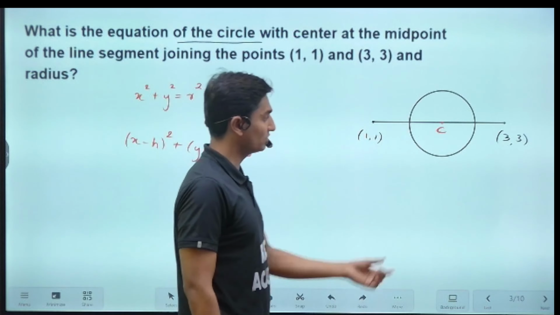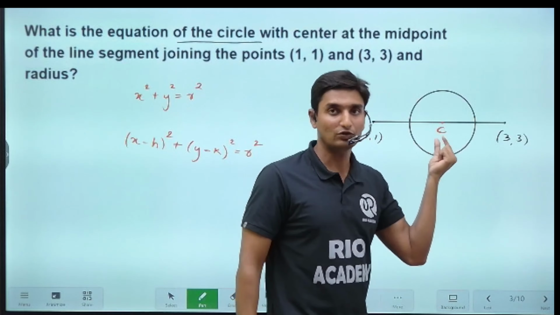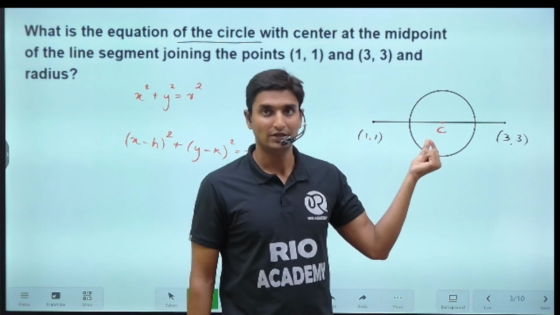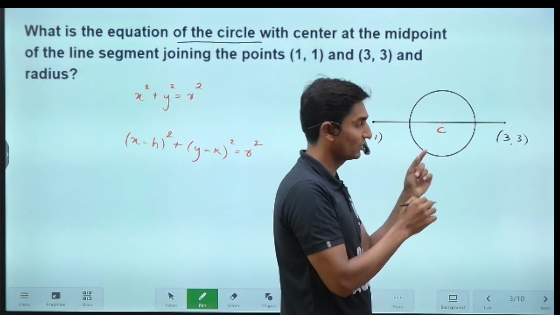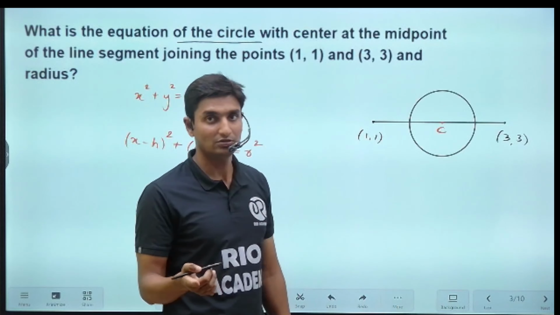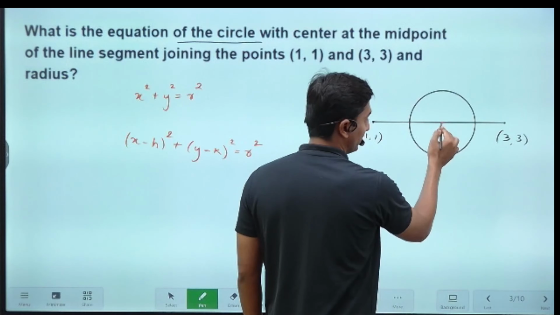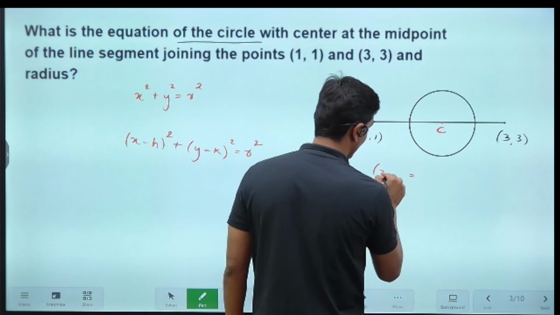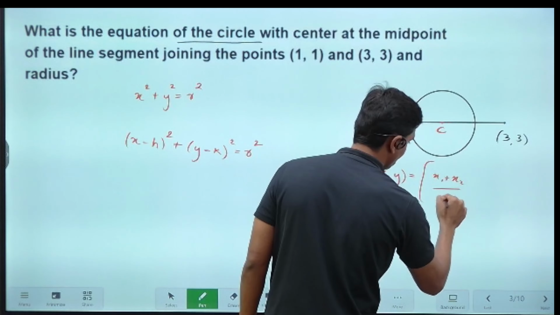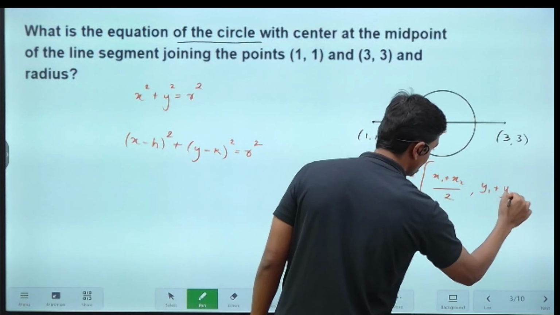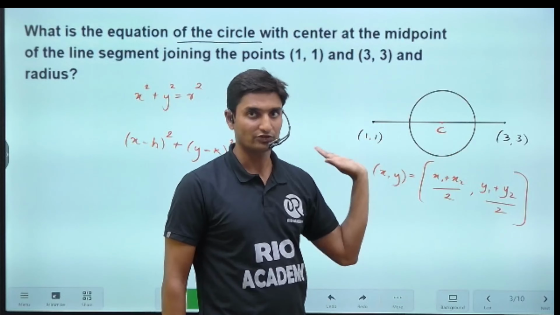Now we don't know what the coordinates of the center are. Of course it is not at the origin, so it has to be something else. So first of all we need to find that. Here in the question it is clearly specified that this is the midpoint. We already know the formula to find the coordinates of a midpoint. If there are 2 particular points and we want to find the midpoint, (x, y) equals ((x1 plus x2) divided by 2, (y1 plus y2) divided by 2). It is at the middle, we are just taking the averages of both these points. This is the formula, guys.